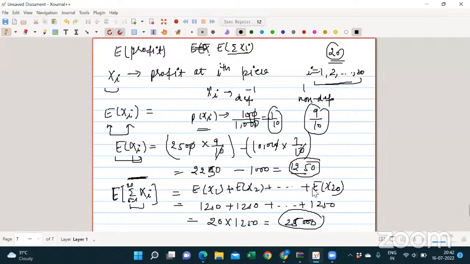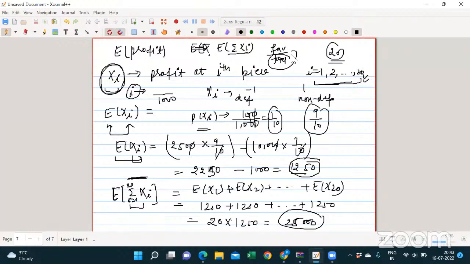So to find the probability for the ith piece, any piece being defective, for probability you have to consider out of the total, right? But what is our random variable? We are interested in the random variable only for the 20 mobiles. But probability is favorable cases divided by total cases. The total number of mobile phones is 1,000, out of which 100 are defective and 900 are non-defective.